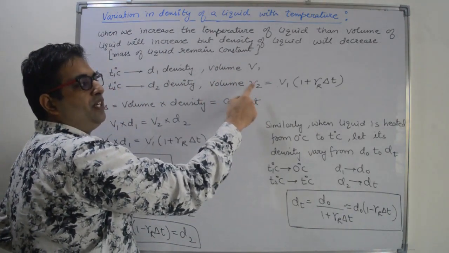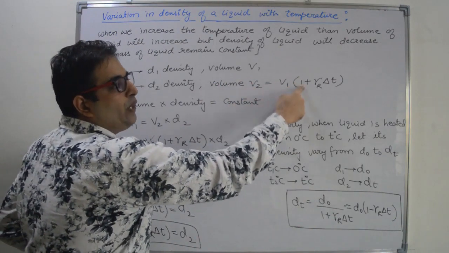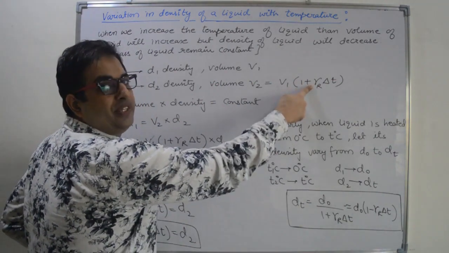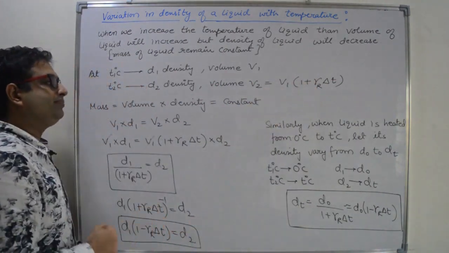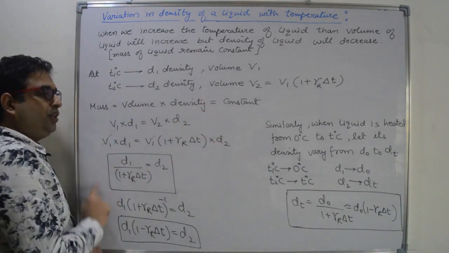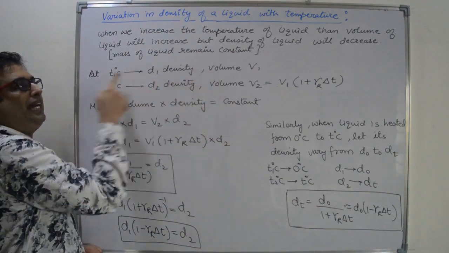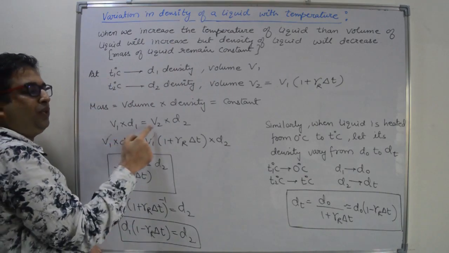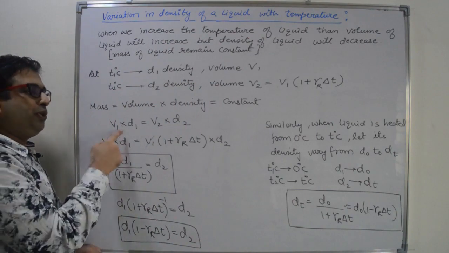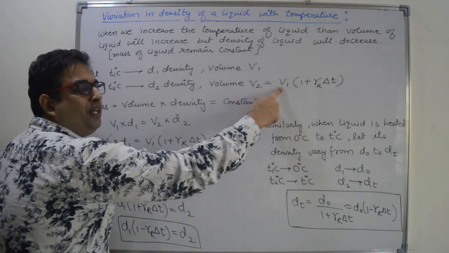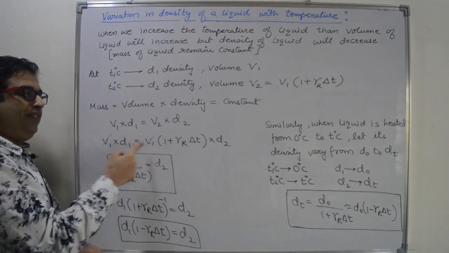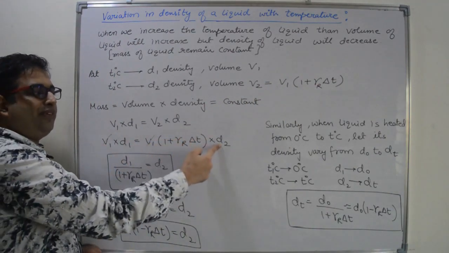According to liquid expansion, V2 is V1 into 1 plus gamma real into delta T, the real expansion of the liquid into delta T. Mass of the liquid is volume into density, that is constant. So V1 into D1 at temperature T1 is equal to V2 into D2 at temperature T2. So put the value of V2. V2 is V1 into 1 plus gamma real into delta T. V1 will cancel out.